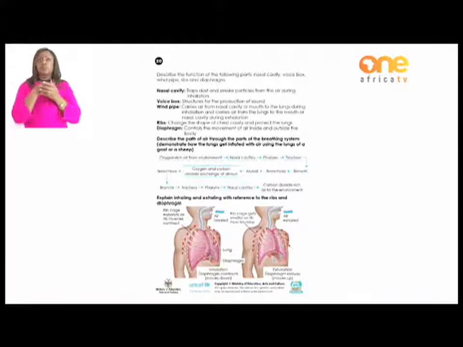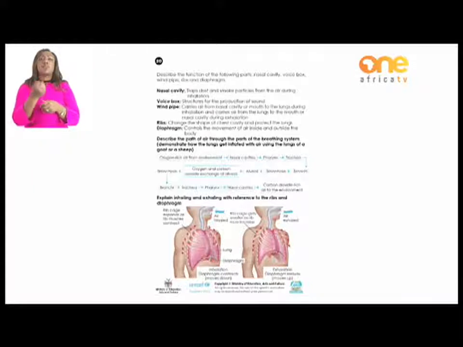Then we have the voice box. The voice box is just there for the production of sound, okay? If I did not have a voice box, you wouldn't hear me speaking, because the voice box is the one that has to make sure that my sound is produced and comes out as we are hearing it.